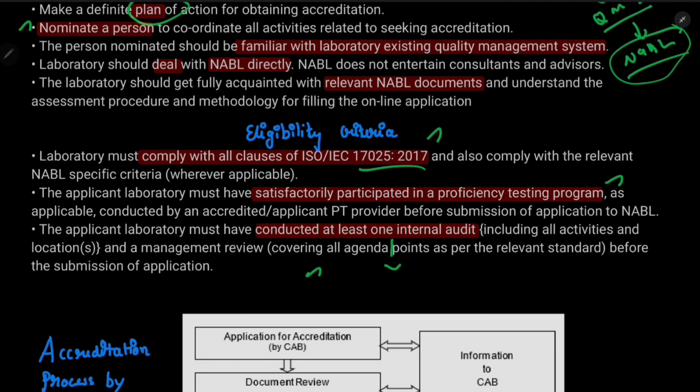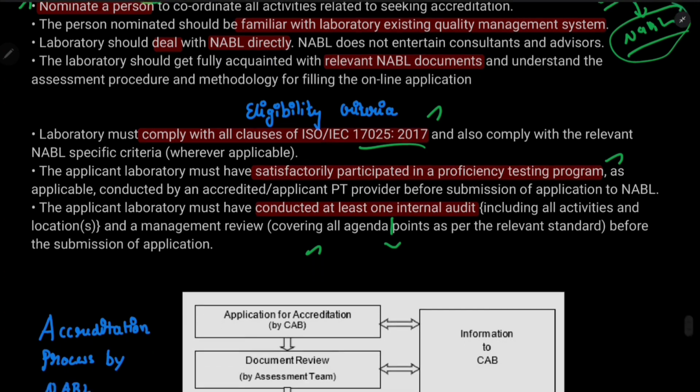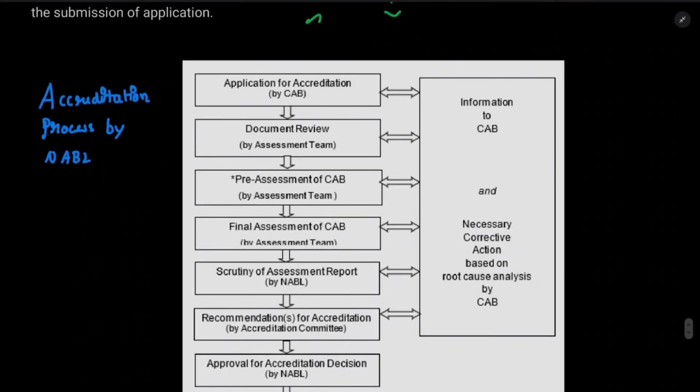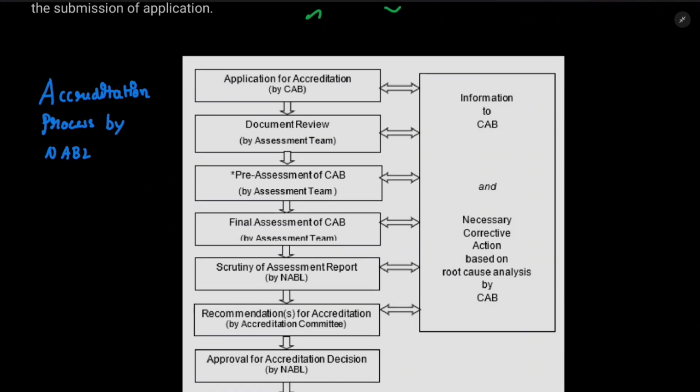If they have given some kind of standards or reference, it should link with the NABL certifications and all those things. If it is not relevant, then they won't accept it. So they should go for an internal audit. These are the eligibility criteria. Once the eligibility criteria have been properly met, then you should go for the accreditation process.